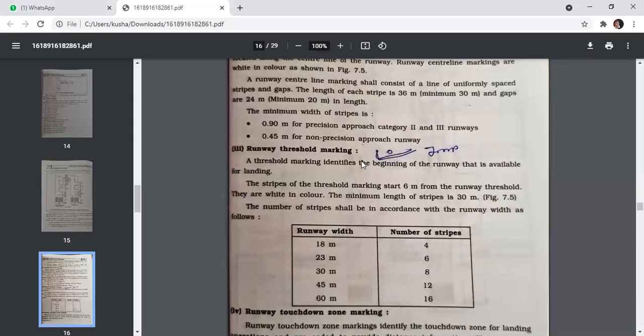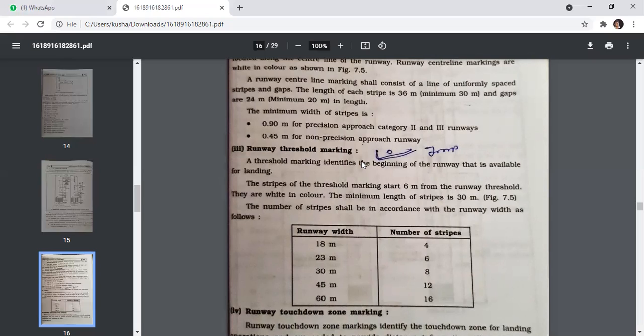A threshold marking identifies the beginning of the runway that is available for landing. The strips of the threshold marking start 6 meters from the runway threshold. They are white in color. The minimum length of the strip is 30 meters. The number of strips shall be in accordance with the runway width as follows.